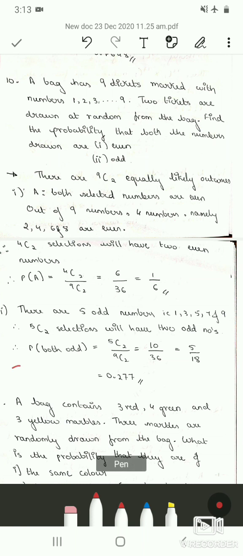The probability of getting both the numbers as odd is 5C2 divided by 9C2. So 5C2 is 10 and 9C2 is 36, which is 5 by 18 or 0.277. Therefore, the probability that both the numbers are odd is 0.277.